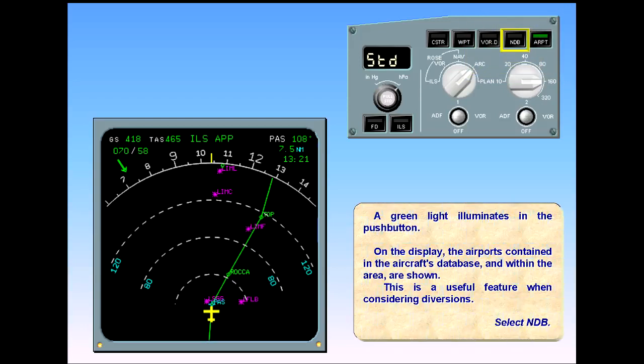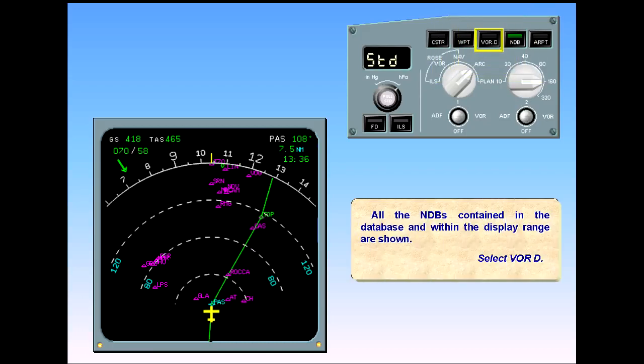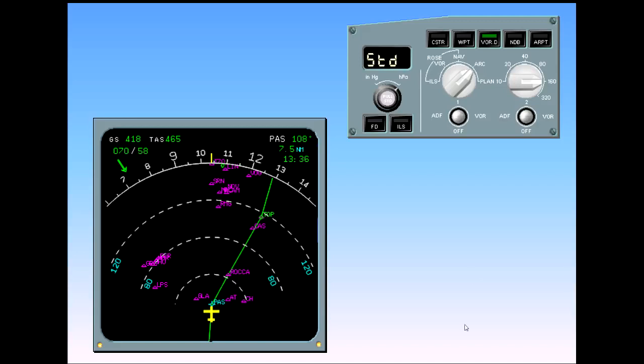Select NDB. All the NDBs contained in the database and within the display range are shown. Select VORD. All the VORs contained in the database and within the display range are shown.